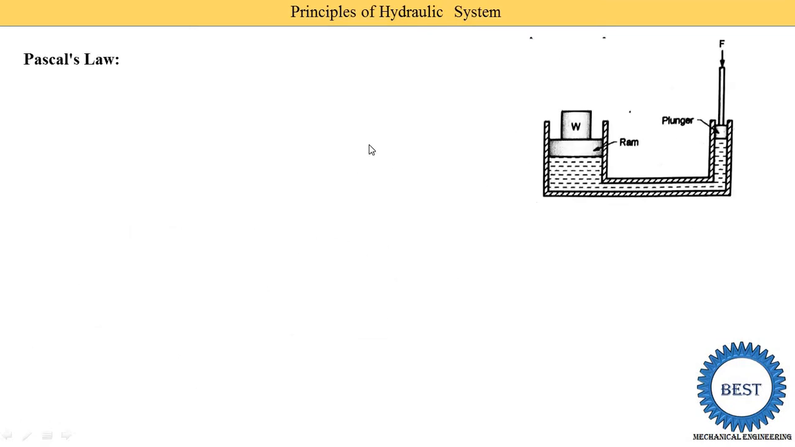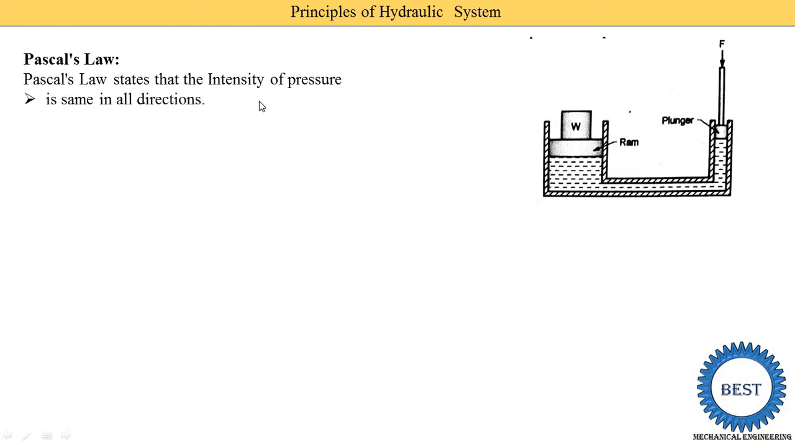Now, first we understand the definition of Pascal's law with the example of the plunger and ram. Pascal's law states that the intensity of pressure is the same in all directions. Here, we take an example.